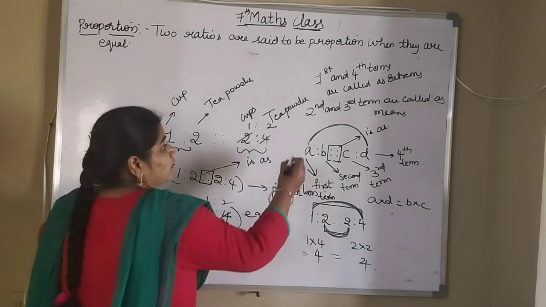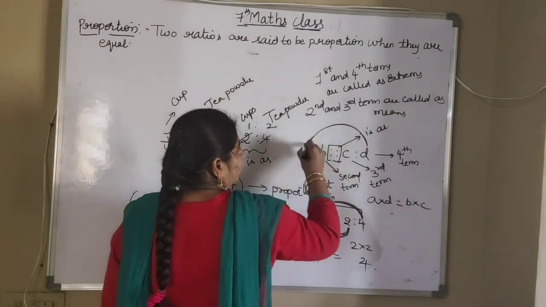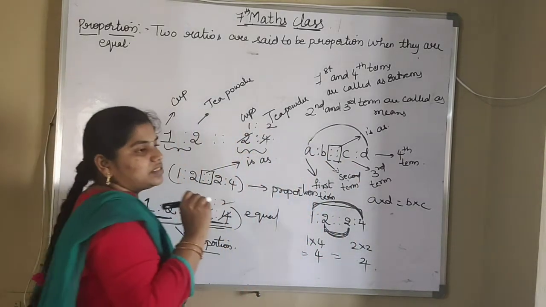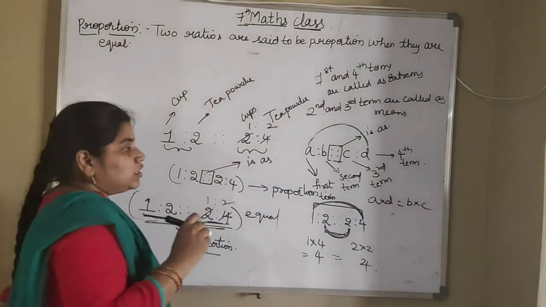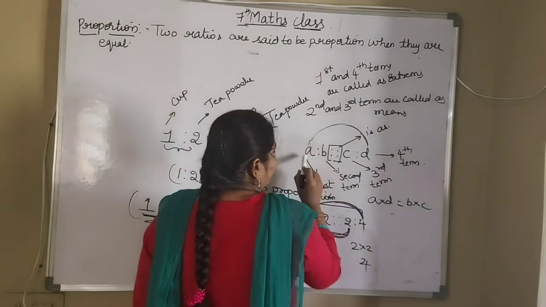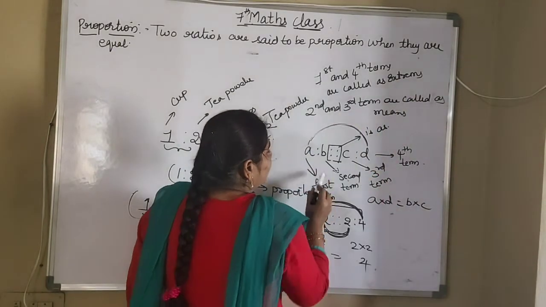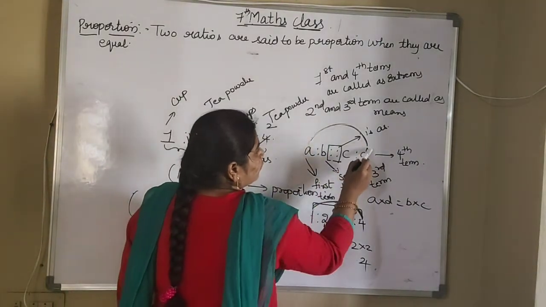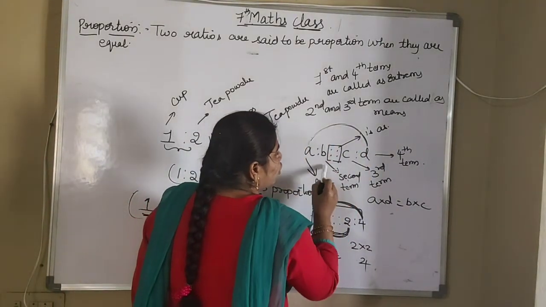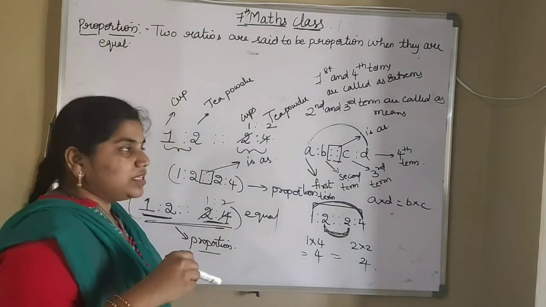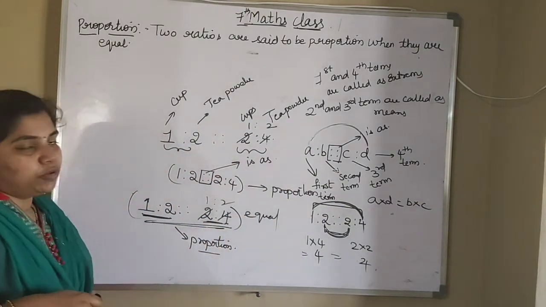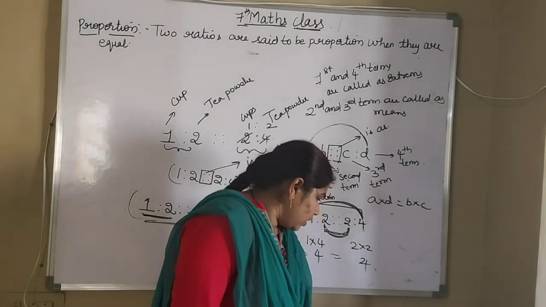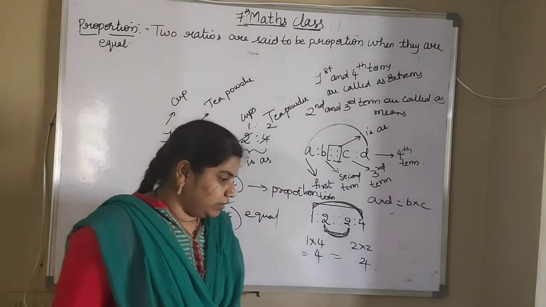So in this, if you multiply the first and fourth terms, and multiply the second and third terms, always the result will be equal. So A and D are called extremes, and B and C are called means. Always the product of extremes will be equal to the product of means. Okay, so this is about proportionality. This is called proportional. Now I am starting exercise 2.